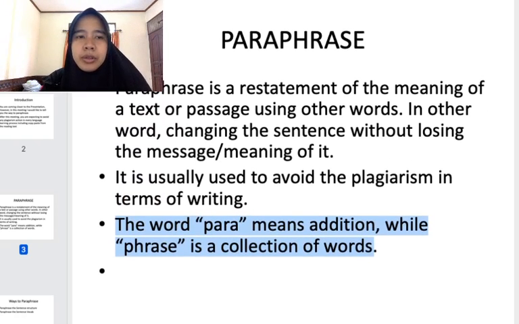Firstly, paraphrase is used if you want to have a different sentence or a different phrase, but in just one meaning.